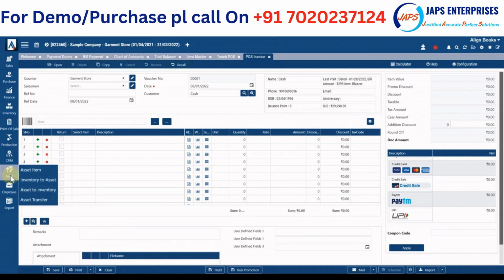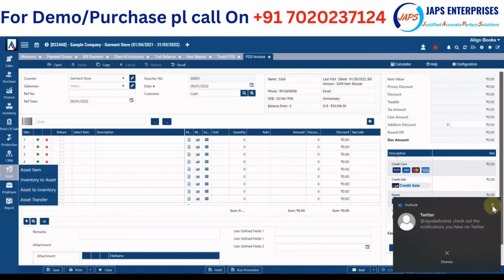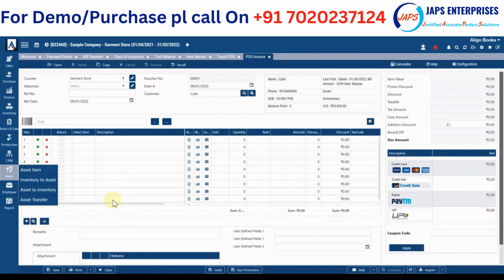Then we have complete asset management module. The purpose of asset management module is to keep track on each and every asset. So say if you have 20 laptops in your organization, and you want to track each and every laptop with unique serial number, and with the detail, like when it was purchased, what all are the warranty terms, and what is the hands-on position. So when we talk about hands-on position, it may be department, it may be location, it may be your employee or project or something like that. So all those things are configurable, and you will be able to track each and every asset with hands-on position.